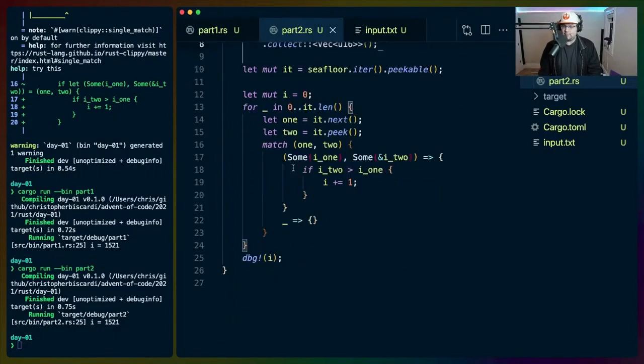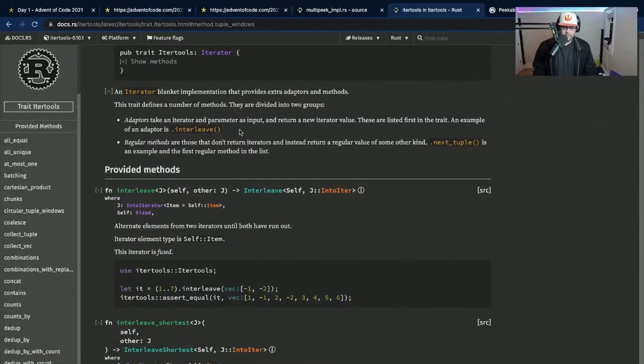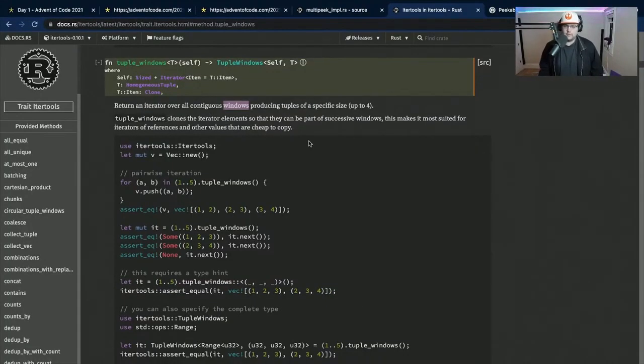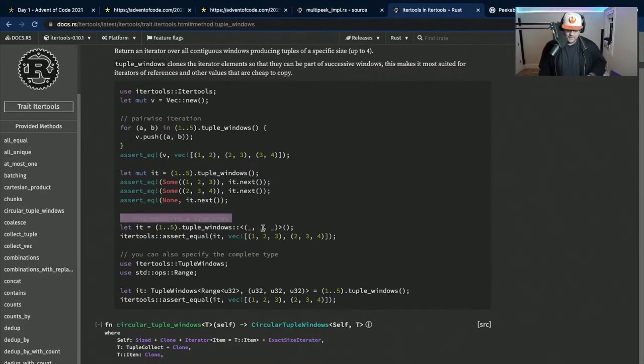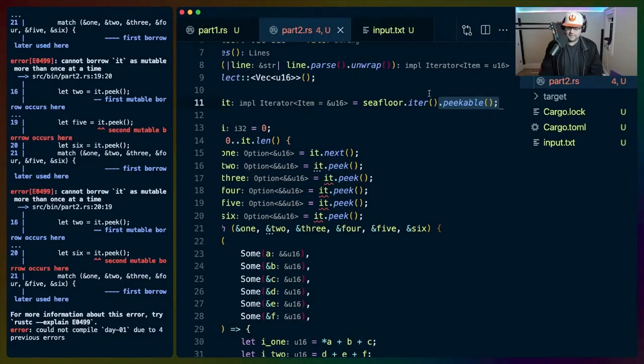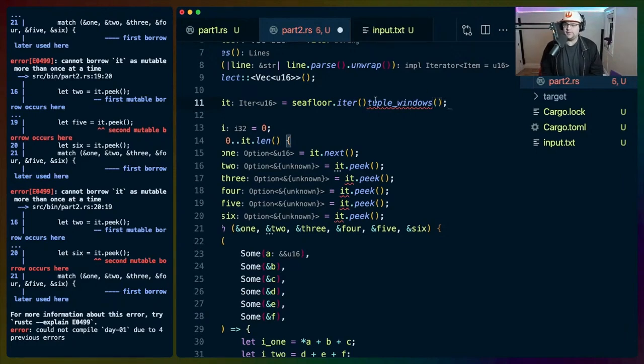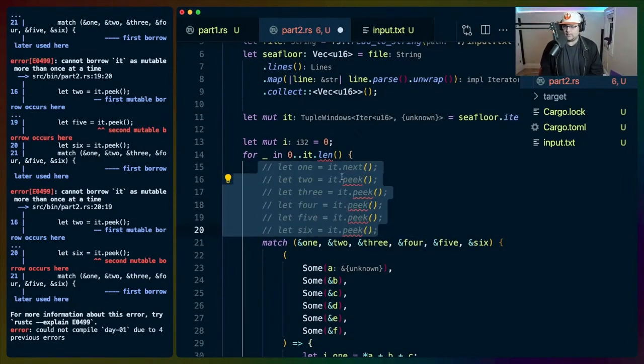So instead of peeking once, we are going to peek 5 times. There is also an easier way to do this. Tuple windows clones the iterator elements so that they can be part of successive windows. This makes it most suited for iterators of references to other values that are cheap to copy. Yes, what we want. Returns an iterator over all contiguous windows producing tuples of a specific size. How do we define what size that is? Oh, it uses a type hint? That's cool. So we are going to pull this in. We're going to do tuple windows, and we'll figure out why you are a problem later.